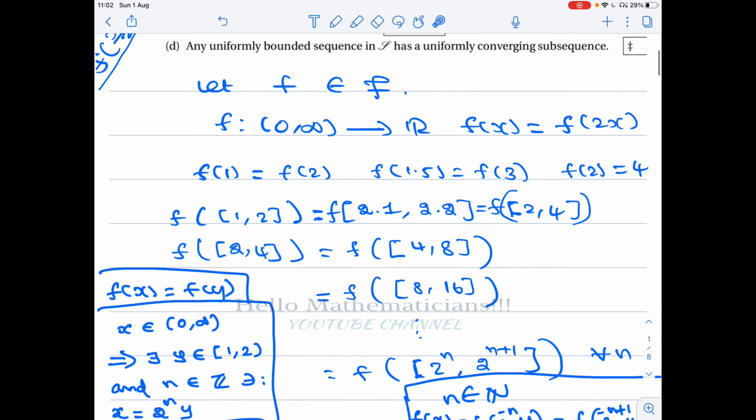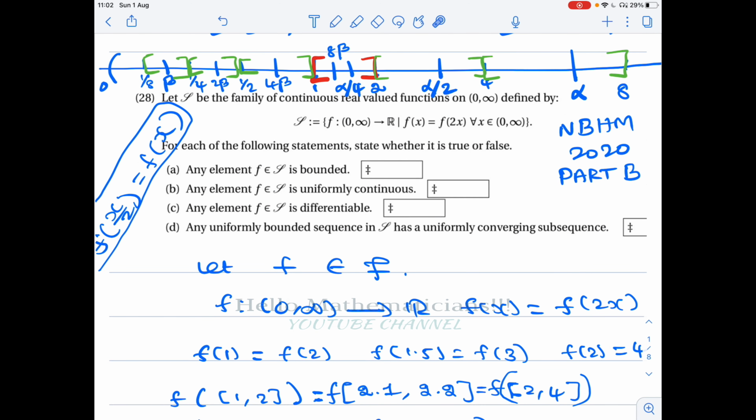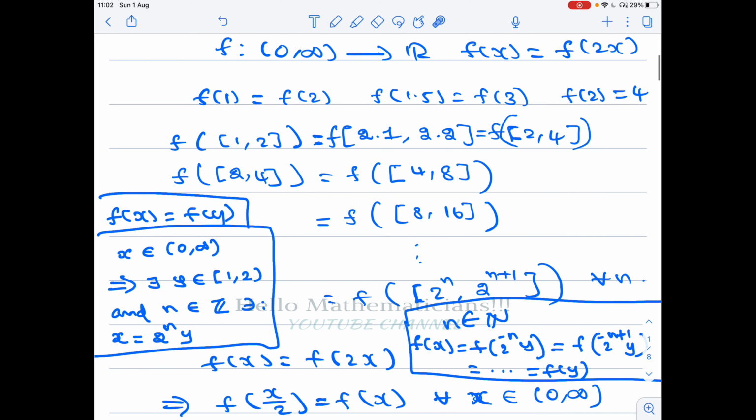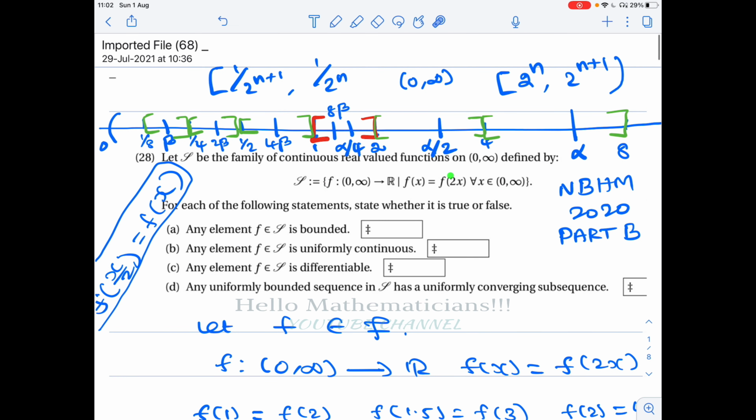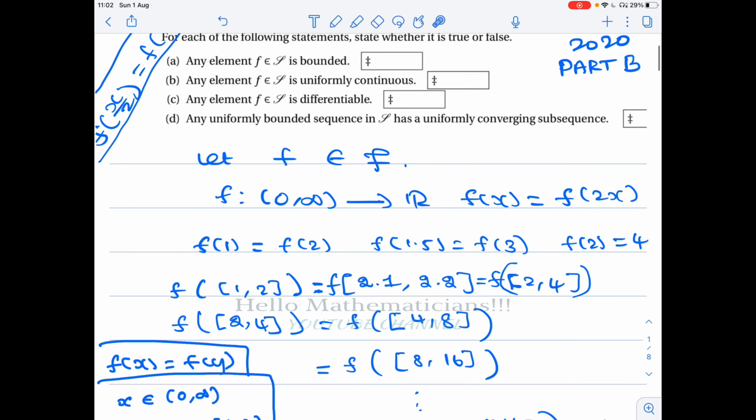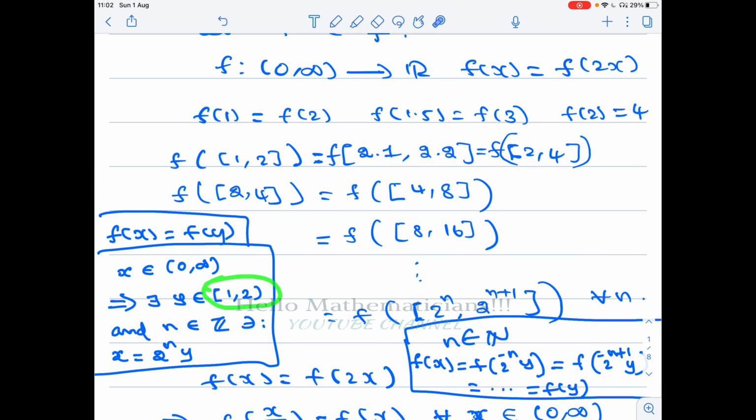For a function satisfying f of x equal to f of 2x, the interval [1, 2) is called a fundamental domain. Again, if f of x equals f of 3x, or f of x equals f of 4x, any number is given, you can find a suitable fundamental domain. That is very important.